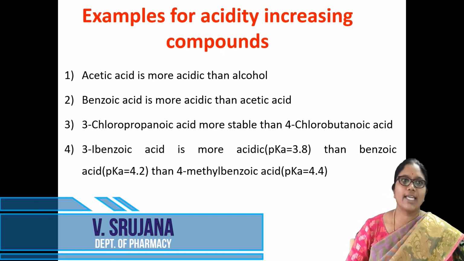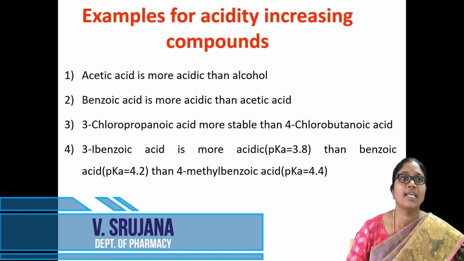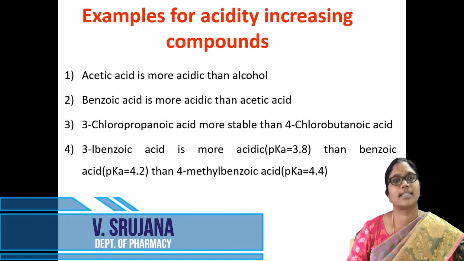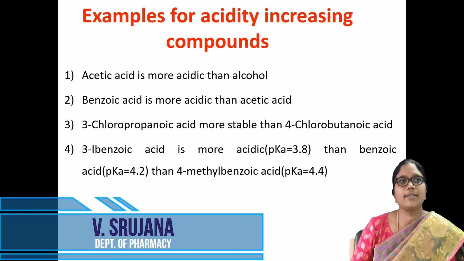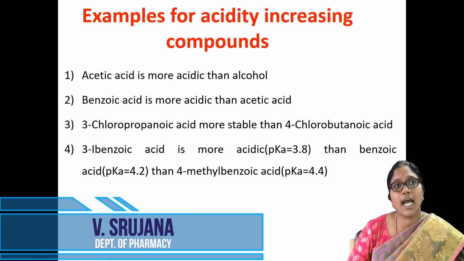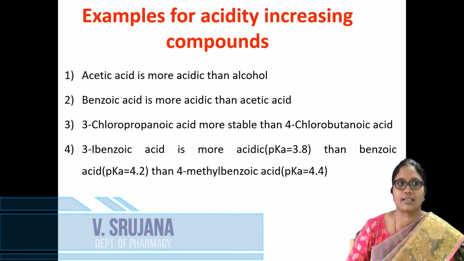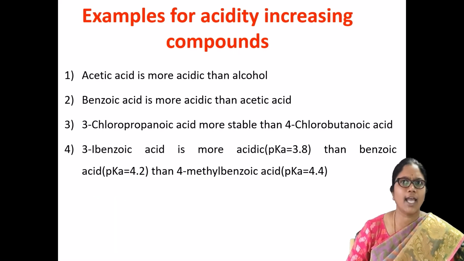Next, there is a comparison between 3-iodobenzoic acid, benzoic acid, and 4-methylbenzoic acid. Here 3-iodobenzoic acid is more acidic than benzoic acid. Why? Both are aromatic.